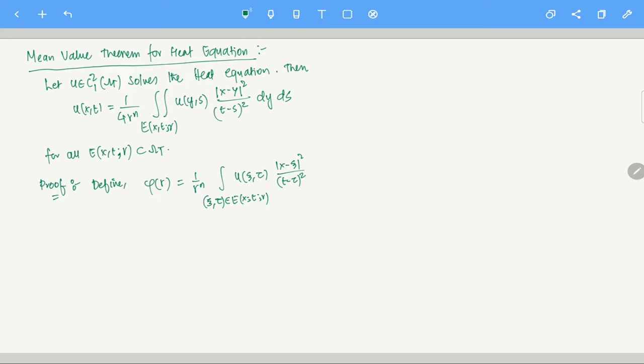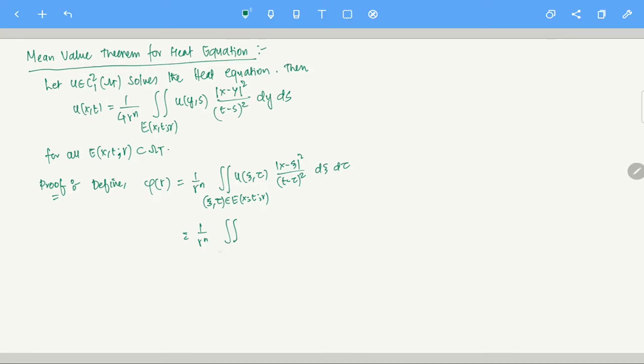This is the function which we are defining. So this function is of course with d xi d tau, that part is there. I may or may not write this part, so please bear with me there. So this can be written like this, 1 by r power n. Of course there is a double integral here. If you want, you can write a double integral or you can just write a single integral. It is up to you. Single integral is also fine. It's not a problem.